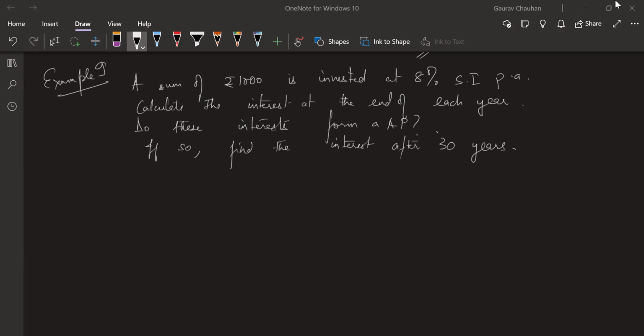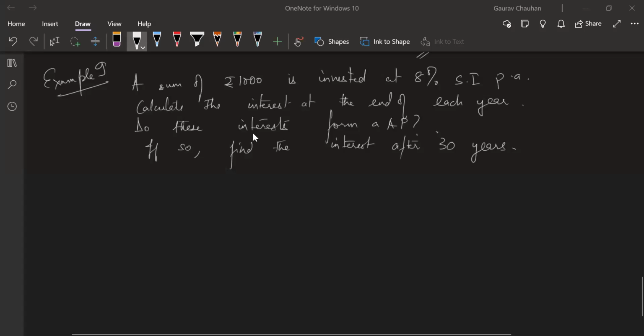Guys, 1 more minute. You should be finding A1, A2, A3. For that, you should be using the simple interest formula. We talked about the formula last class. Find the interest at the end of 1 year, 2 years, 3 years, 4 years, and then obviously it will be an AP. Then you find the interest at the end of 30 years. You don't have to find 30 terms for that. You know the 30th term formula. Yes, Dikshit, you have to use the simple interest formula.